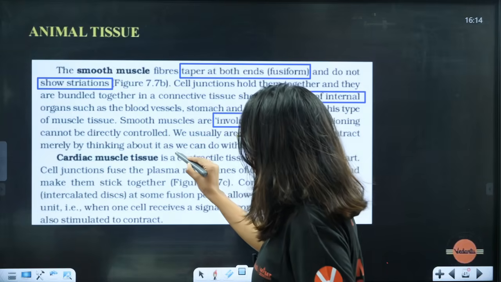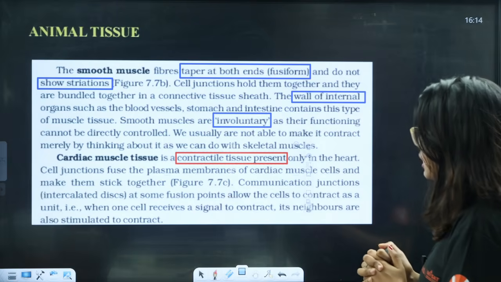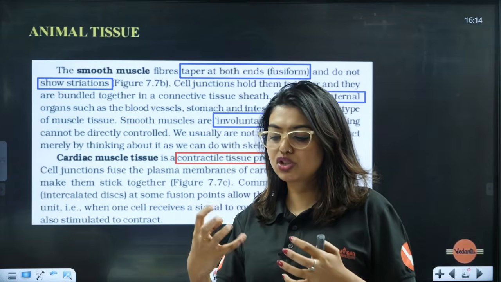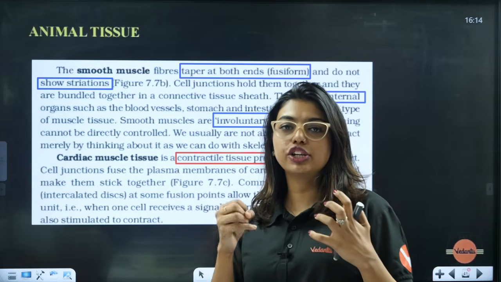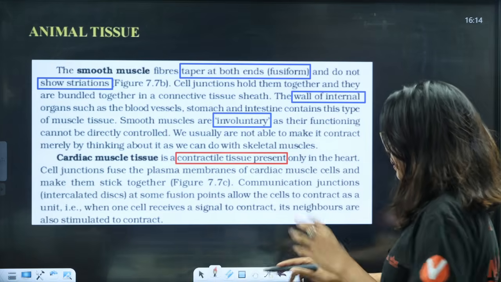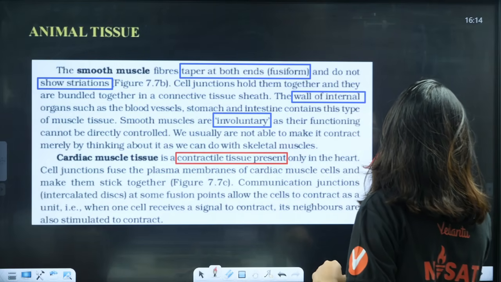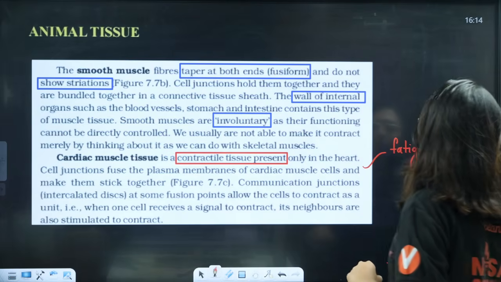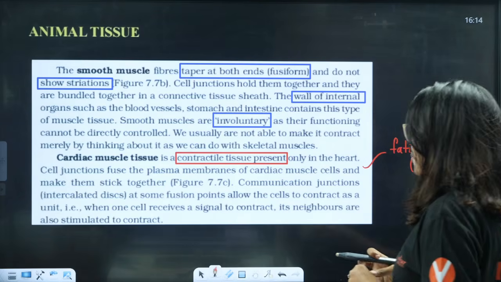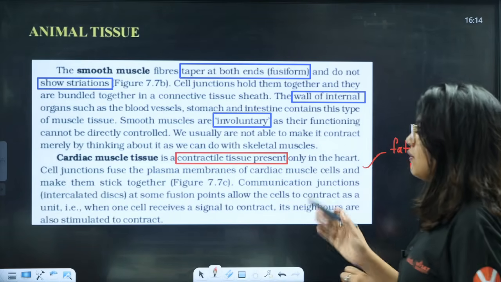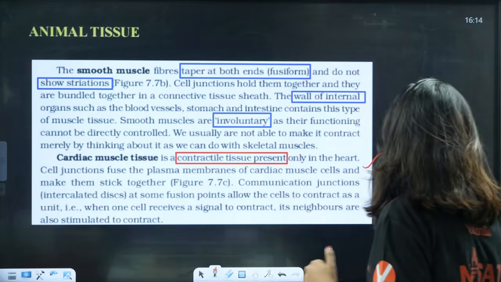Cardiac muscle is a contractile tissue. Yes, present only in the heart. Cell junctions fuse the plasma membrane of the cardiac muscle cell and make them stick together. So when one side contraction happens, the entire one can contract. Because heart muscle, students, is a continuously pumping organ, and it can never get fatigue. Clear? It cannot get fatigue. Now, communication junctions or intercalated disc at some fusion points allow the cells to contract as a unit. When one cell receives a signal to contract, its neighboring cells also will get stimulated to contract.